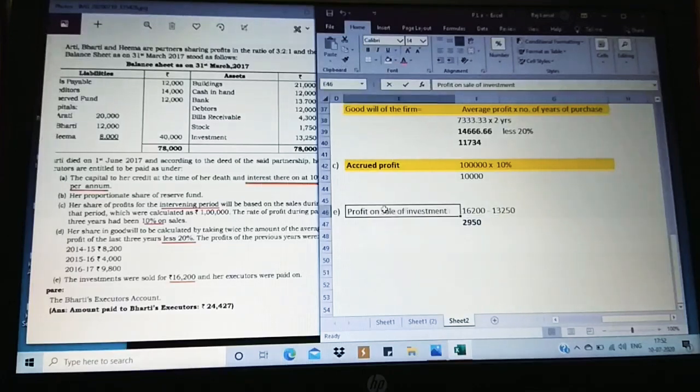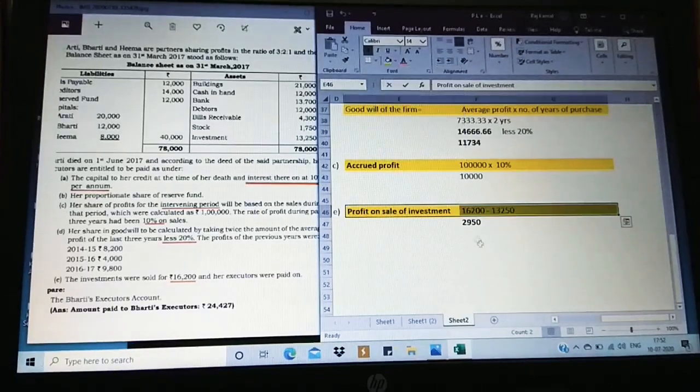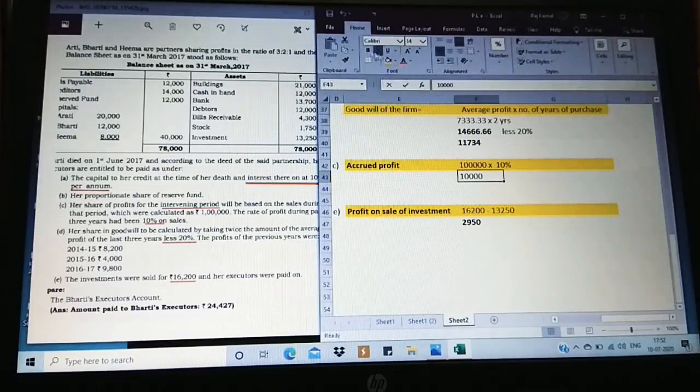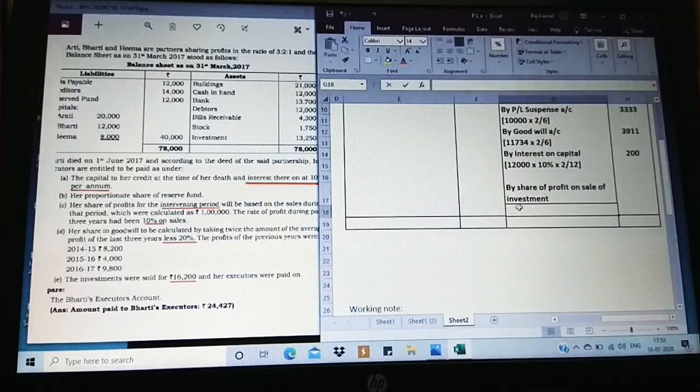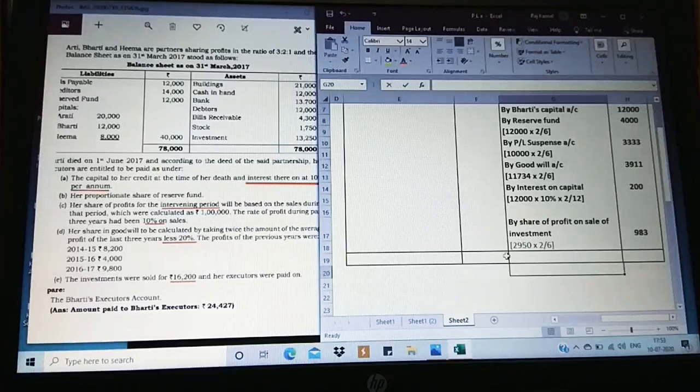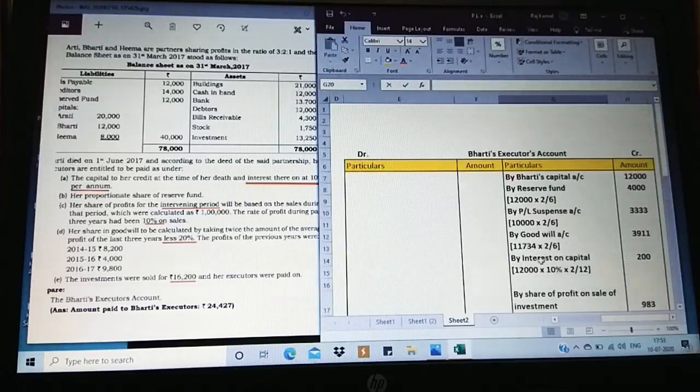Observe. This value is what we are going to take up for the calculation. So on 2,950, we need to find out what his share is. So 2,950 into 2 by 6 is 983. So 983 is going to be the profit on sale of investment for Bharati.